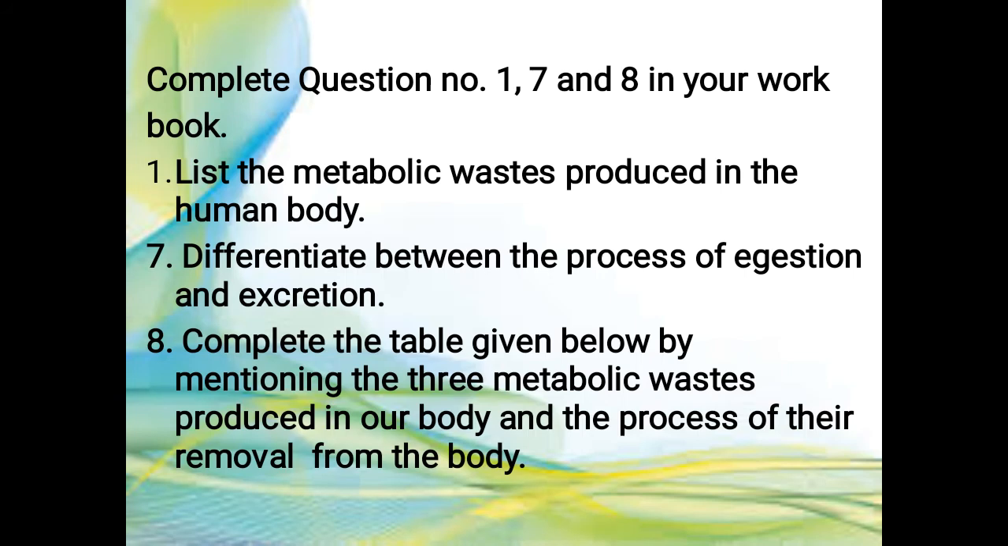Okay, now it's the homework part. So you have to complete the questions 1, 7 and 8 in your workbook. The first question is, list the metabolic waste produced in the human body. You have to list out the different metabolic waste that is produced. Okay, and the seventh question is, differentiate between the process of egestion and excretion. And the eighth one, complete the table given below mentioning the 3 metabolic waste produced in our body and the process of their removal from the body.